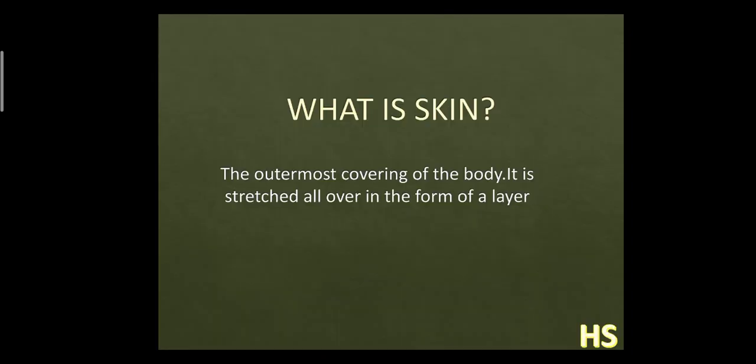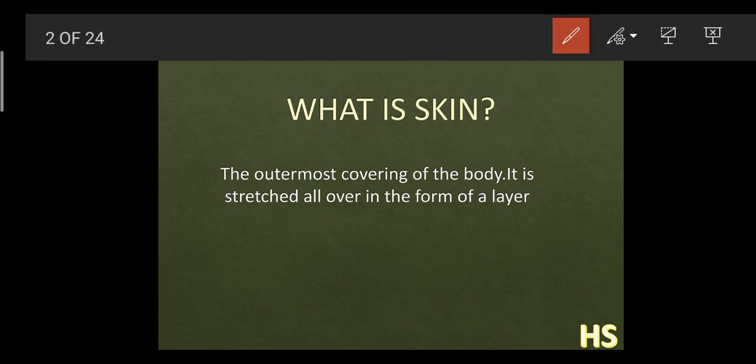What is skin? So we will refer to this part. The skin is the outermost covering of the body. It is stretched all over in the form of a layer. What does that mean? Outermost means the outside part of the body, and it is stretched in the form of a layer.